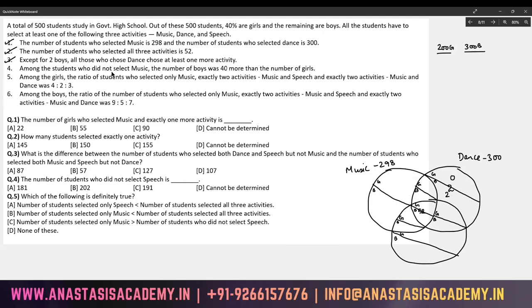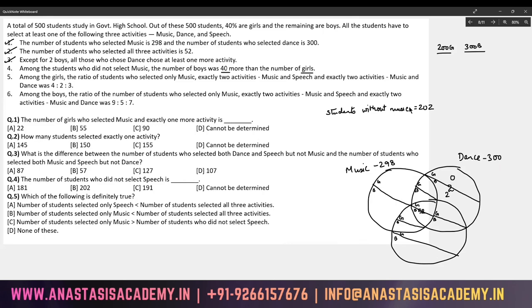Next, among the students who did not select music. Students who have selected music is 298, so students who did not select music is going to be 202. Among the students who did not select music, the number of boys was 40 more than the number of girls. This is a very, very interesting piece of information.